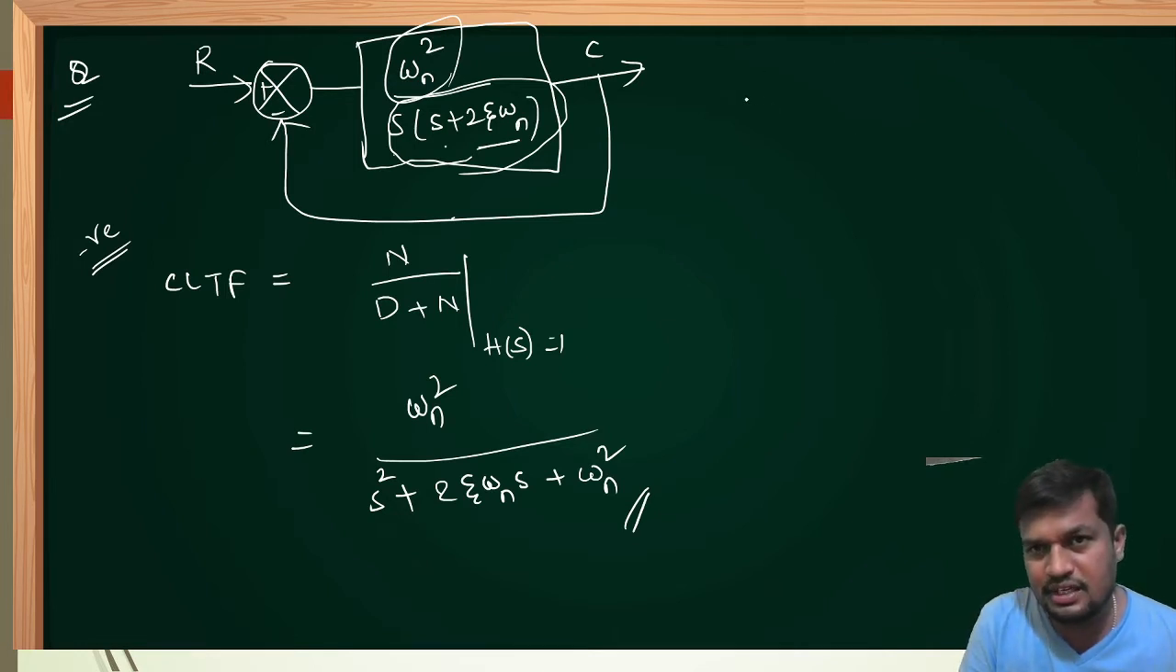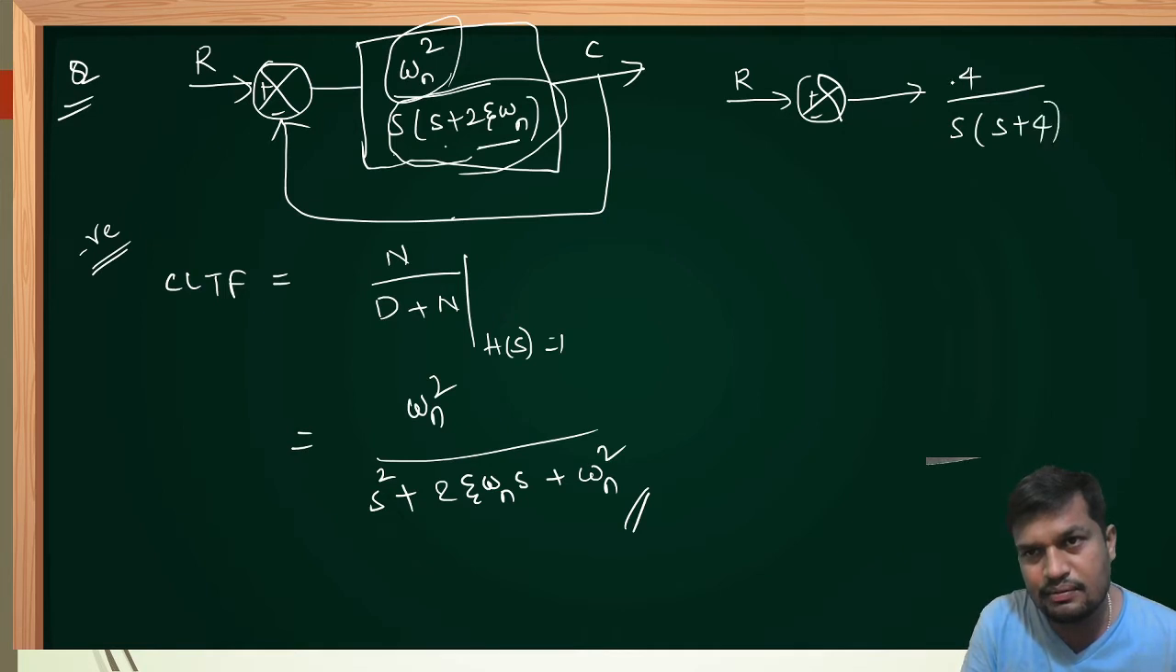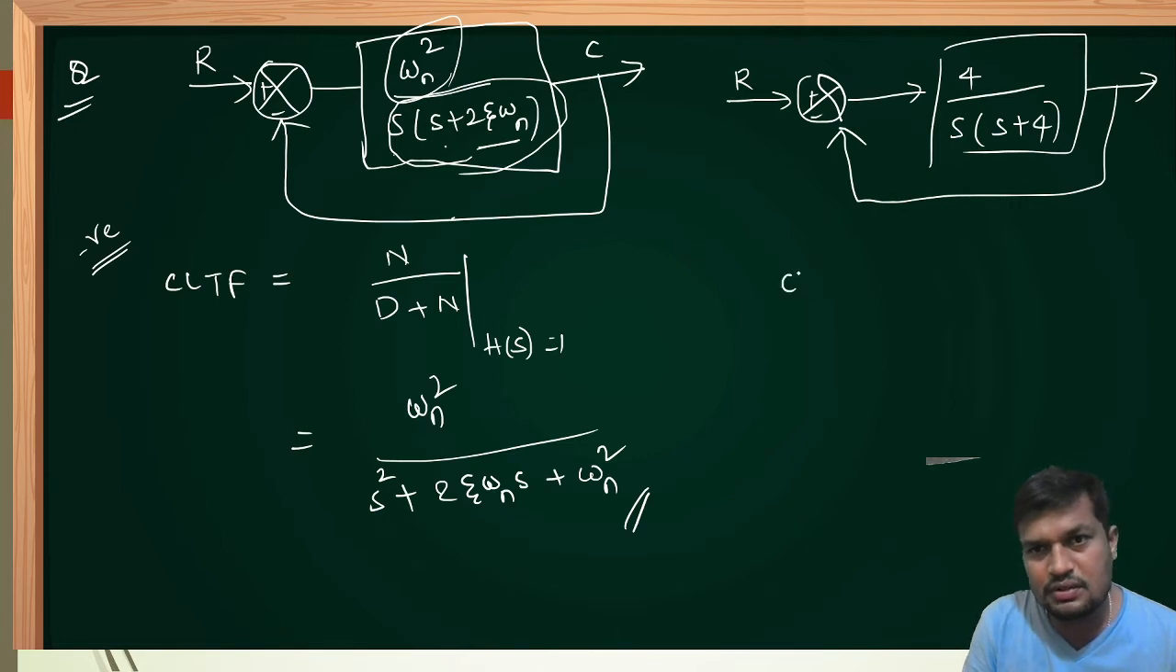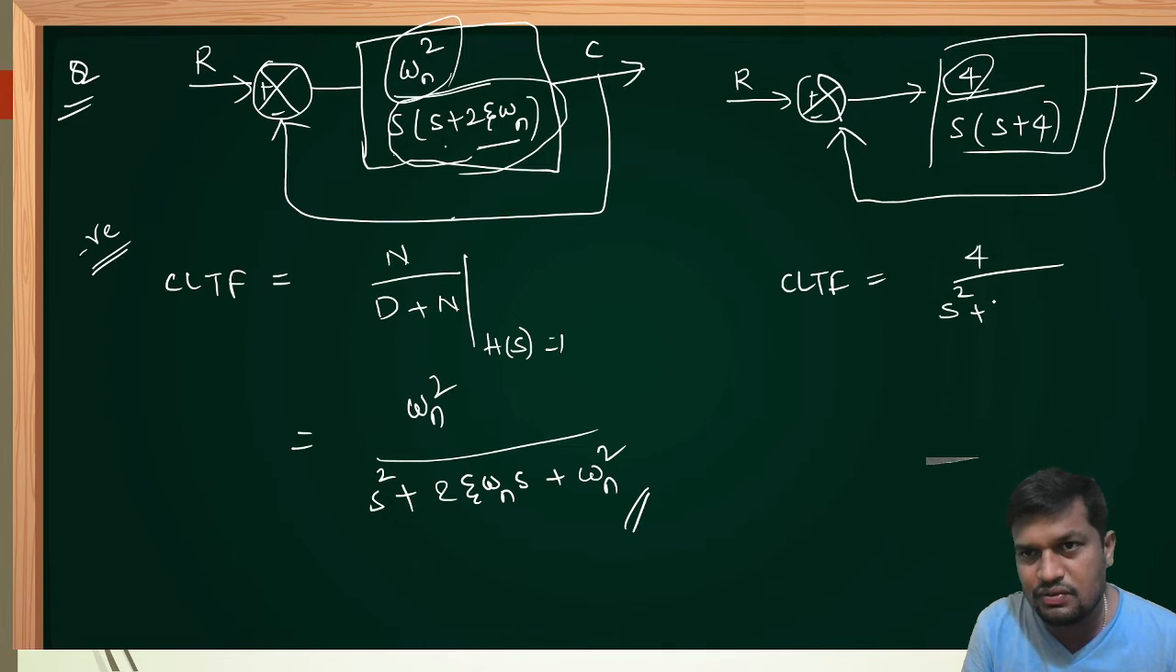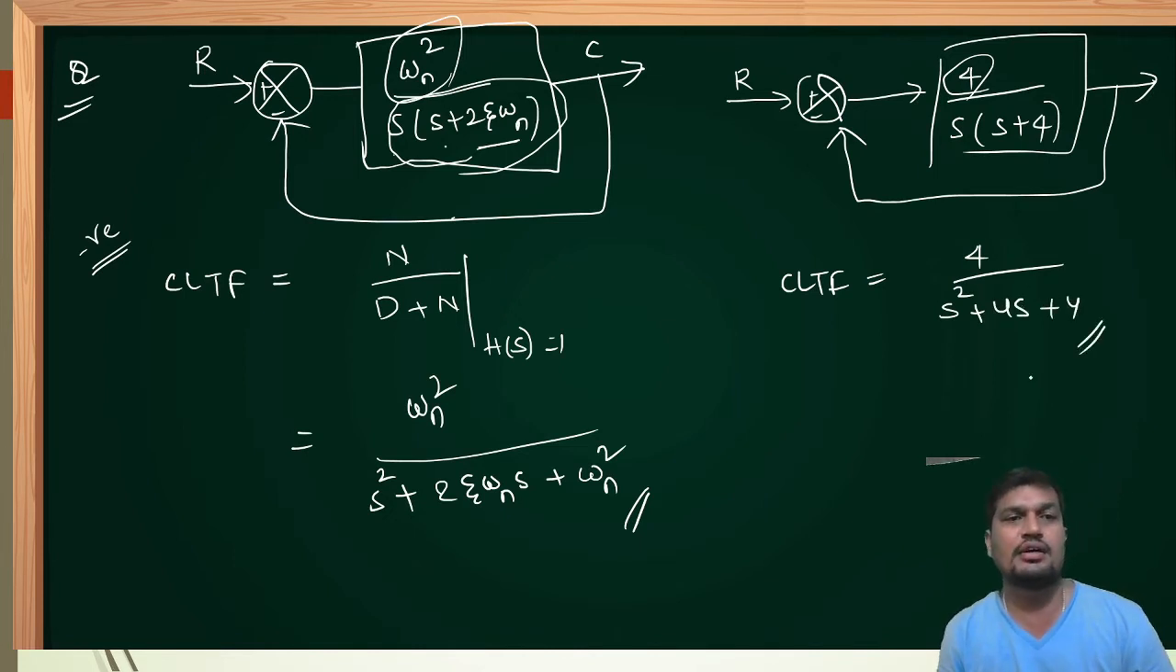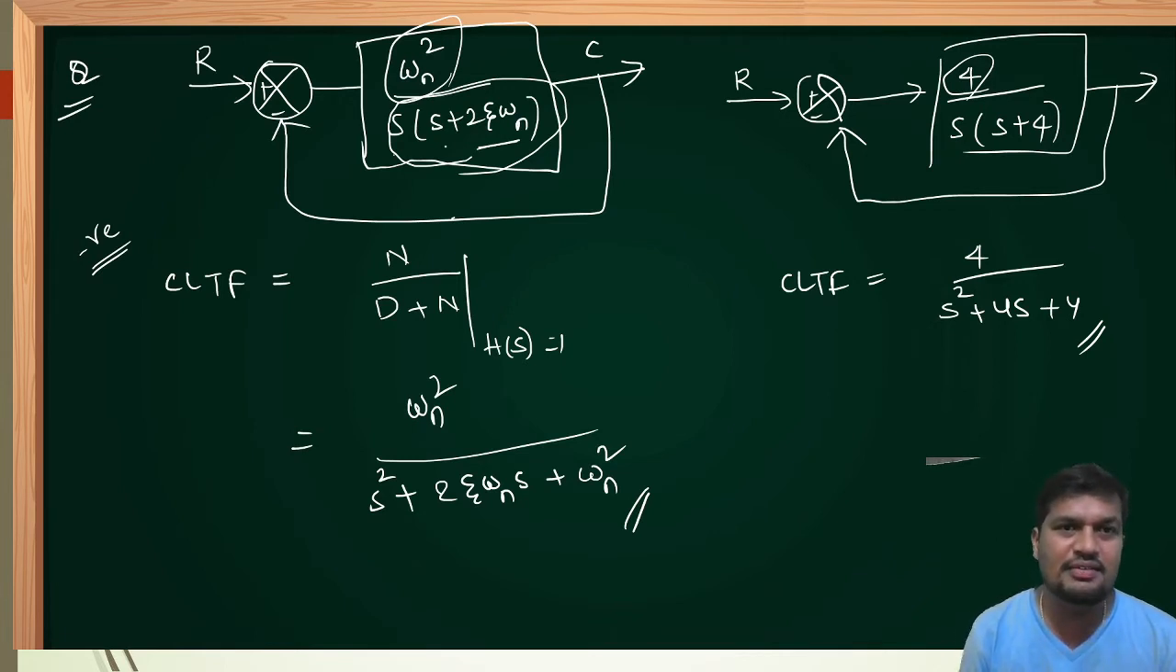Suppose one more question we will take here. Input is our forward path gain is 4 upon s into s plus 4. Then calculate its closed loop transfer function. What is closed loop transfer function for unity feedback? Same formula, numerator upon denominator plus numerator. What is numerator here? 4. Denominator is s square plus 4s plus numerator, that will be the 4. This is the closed loop transfer function. I hope whenever a unity feedback system is given, how to determine the closed loop transfer function, everybody understands.